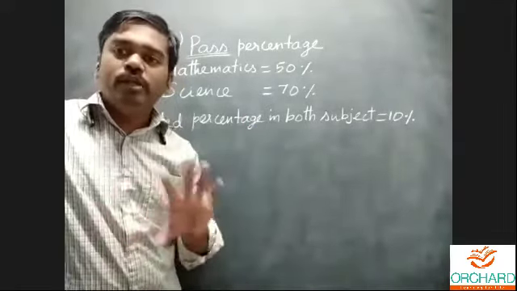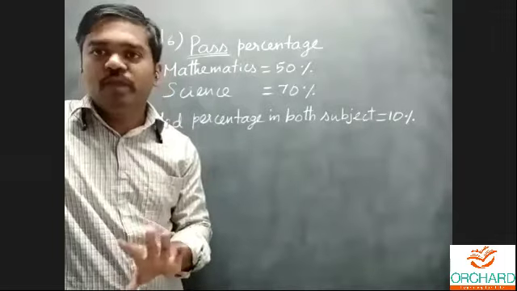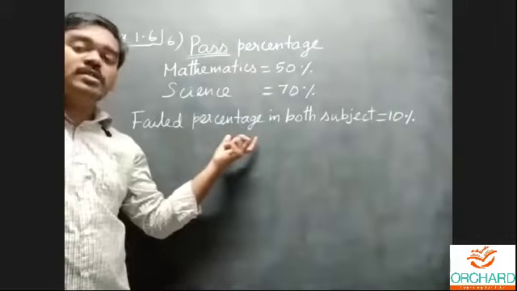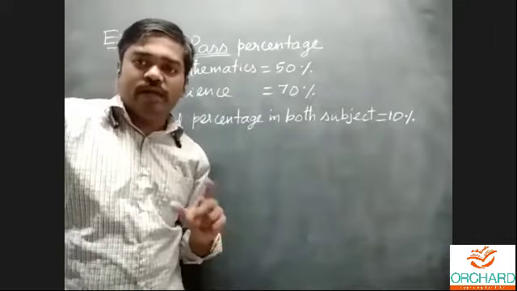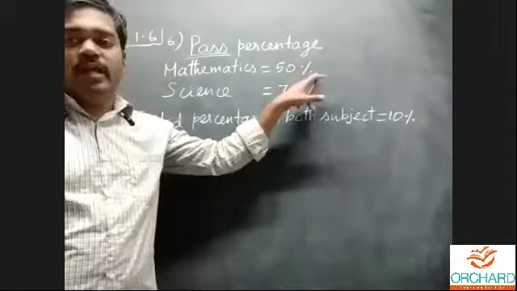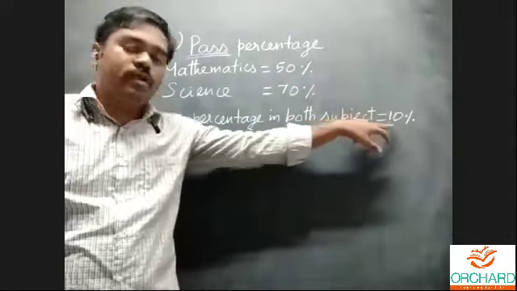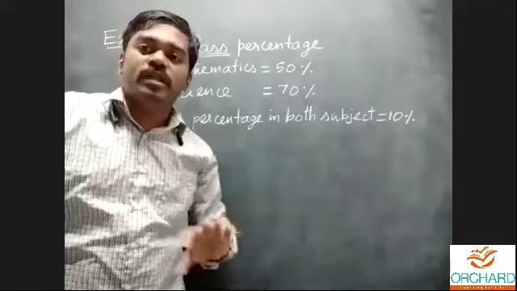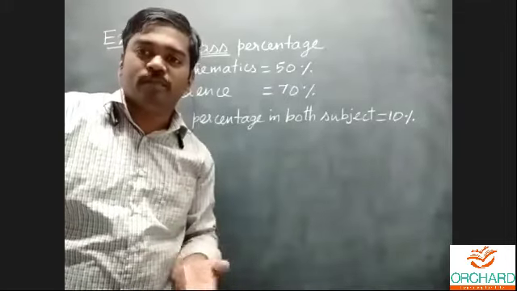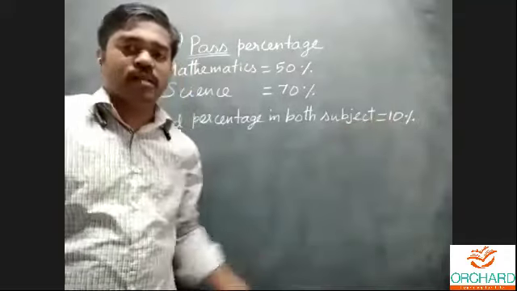Actually, in total there is 100%. There is a 10% fail percentage in both subjects, and we'll consider everything out of 100%. For 10% failed in both subjects, how many percent of students passed in both subjects?